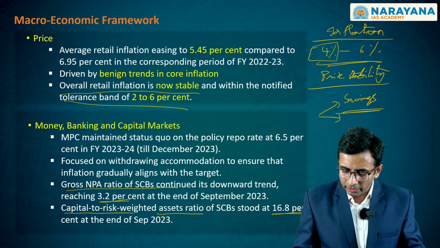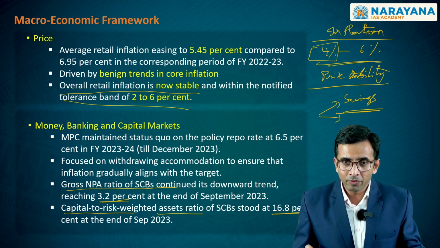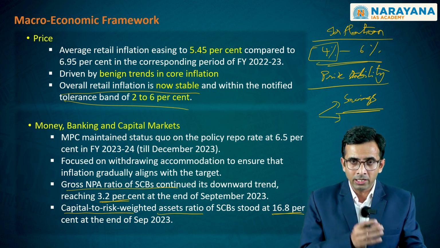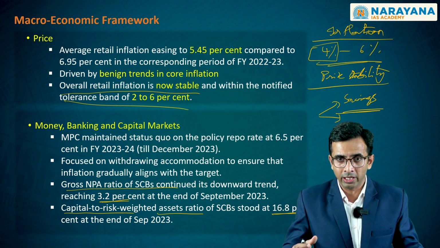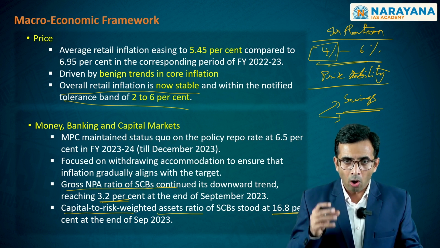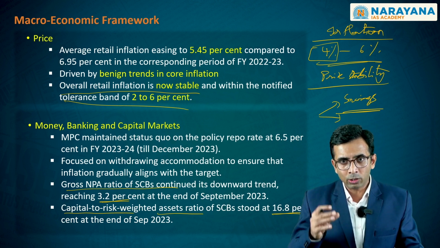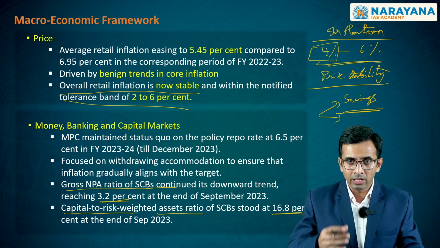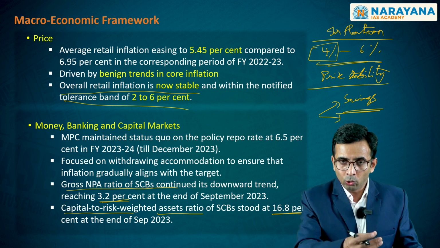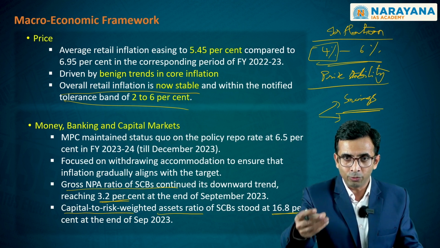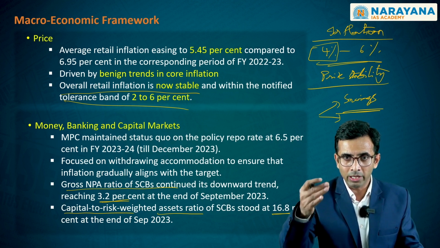So, you have it at 16.8%, which clearly says that the balance sheet of the financial sector alongside the corporate sector is in good shape. All these point out to the macroeconomic stability we have, and hence, as you see in the next theme that we discuss, the growth rate that we are projecting for the next few years is also at sustainably high levels.